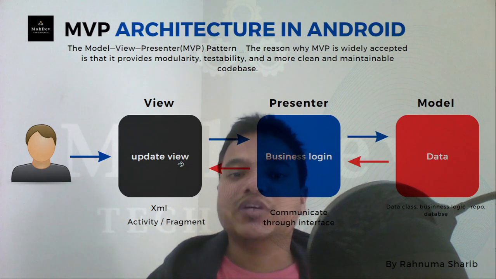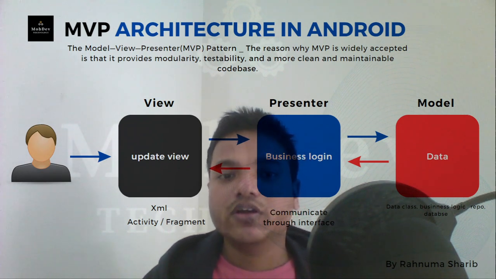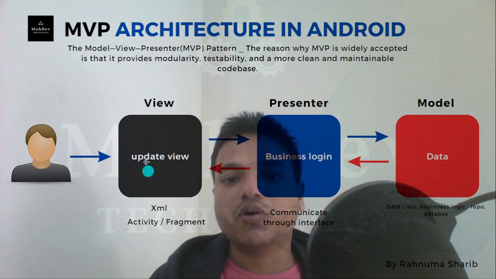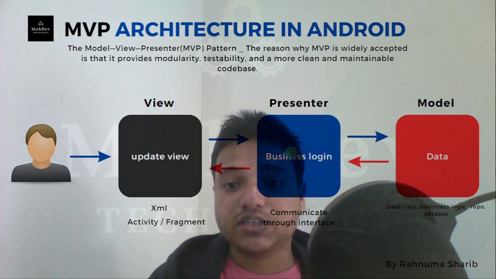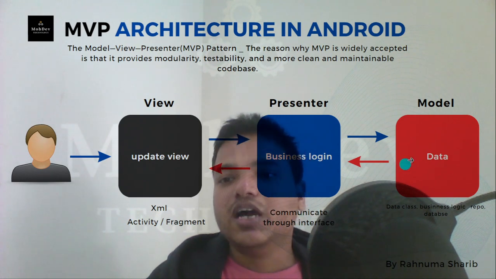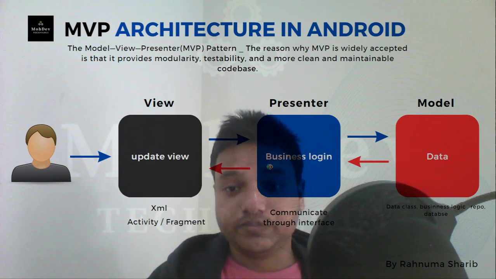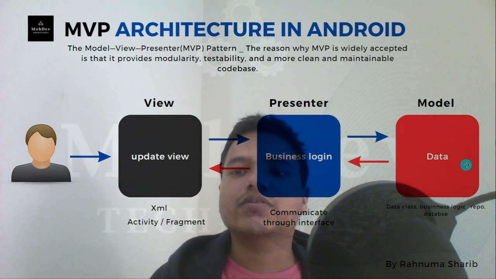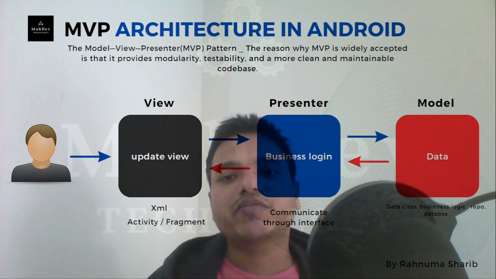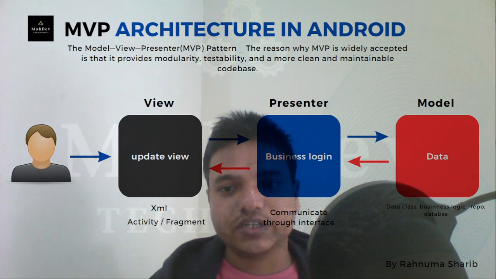So here the separation of concern is completely followed. The view is independent, the presenter is independent, the model is independent. The view doesn't have a reference to the presenter, the presenter doesn't know what the view is, how to deal with it, or where it is, and the model doesn't know about the presenter. You just pass the data. In this way, the separation of concern is completely followed.